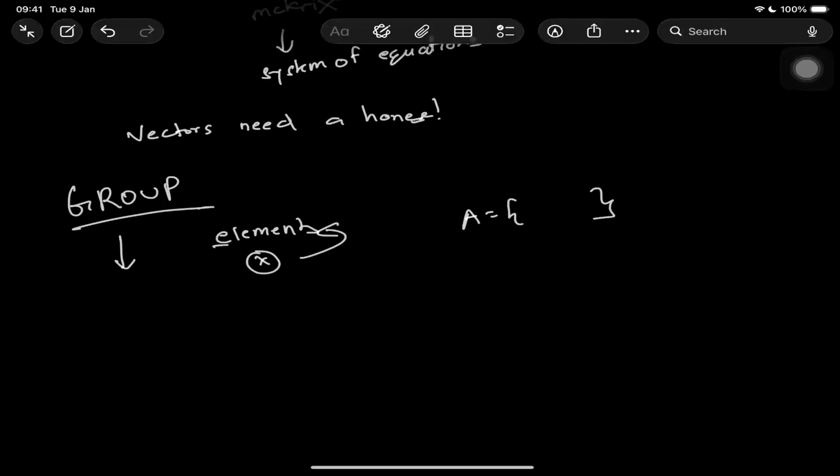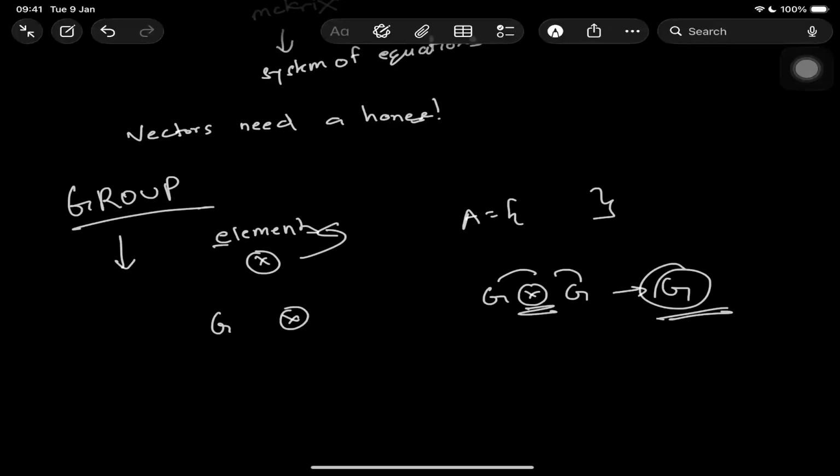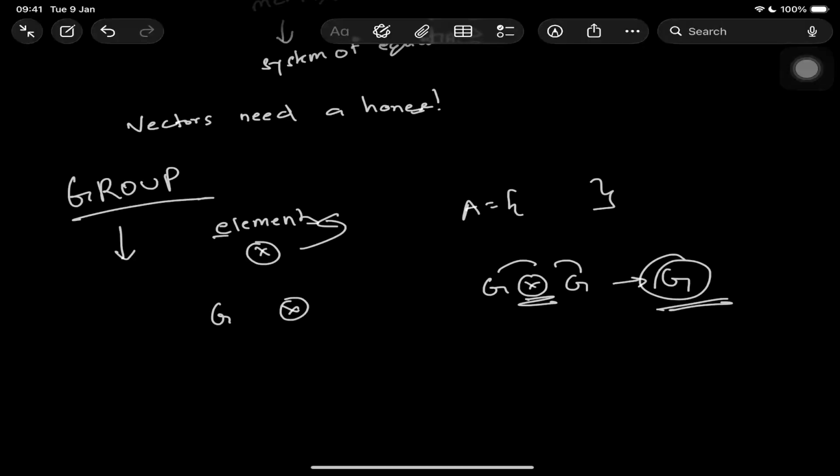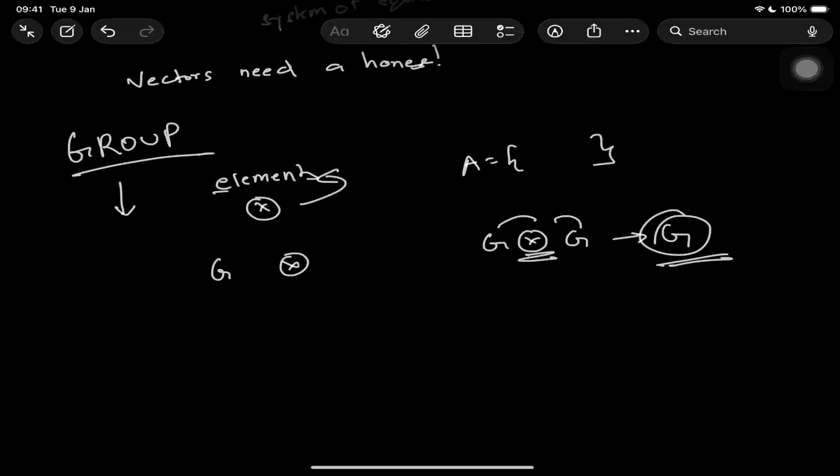Consider a set G and an operation, which is sometimes called the tensor product. So the operation, which is done on G and G, will give G only. Now to be classified as a group, it has to pass certain rules. I mean, it should check whether it is satisfying the rules or not. There are mainly four rules. If it satisfies all those four rules, then it will be called a group. And there's another fifth rule, which if it satisfies, it will be called an abelian group.